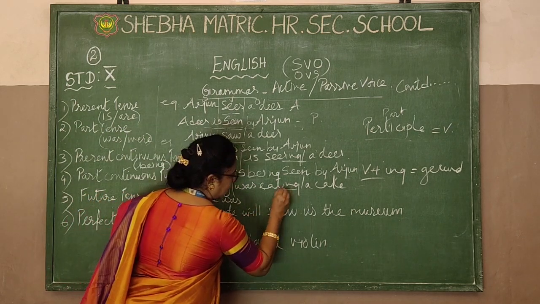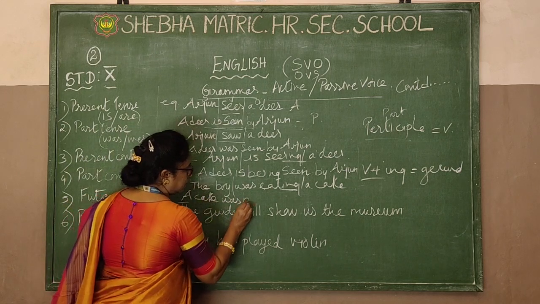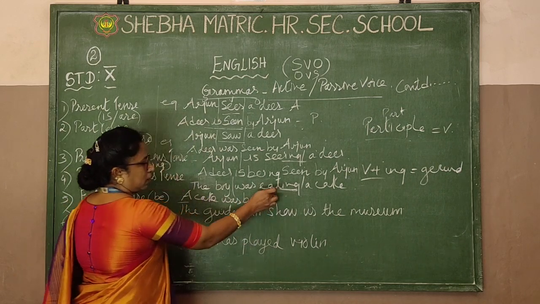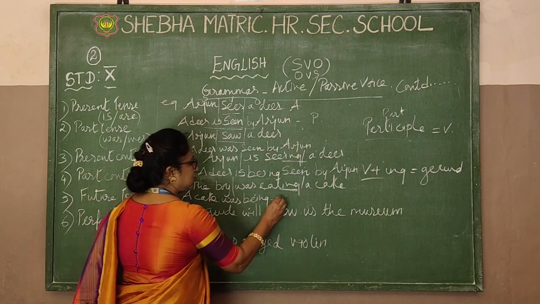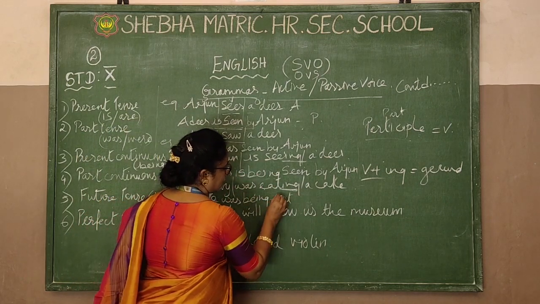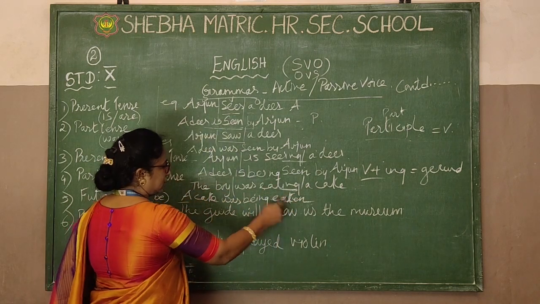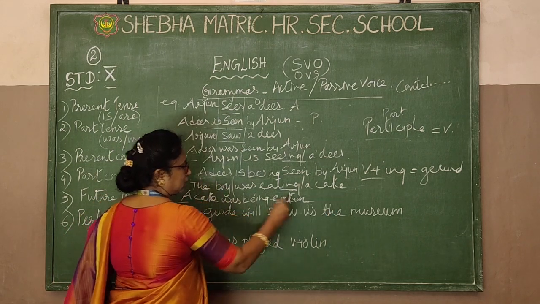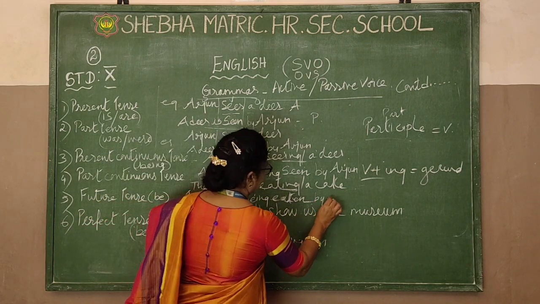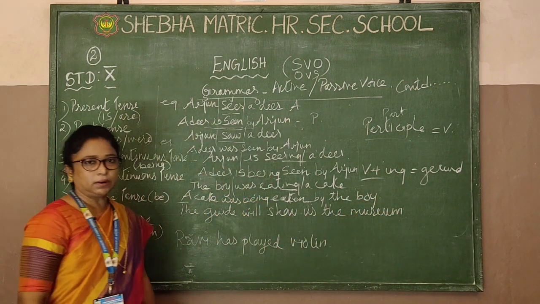Because eating has got ing, you use: a cake was being. Now what is the participle of eat? The participle of eat is eaten. A cake was being eaten. Now what's the new word when you bring the subject, the boy, to this side? By the boy. Got it now? That's all.